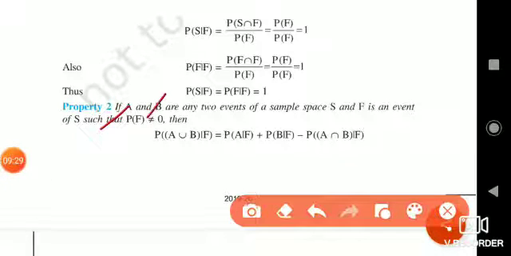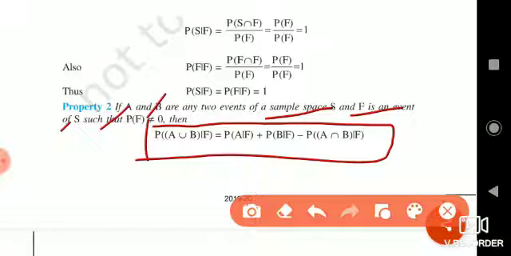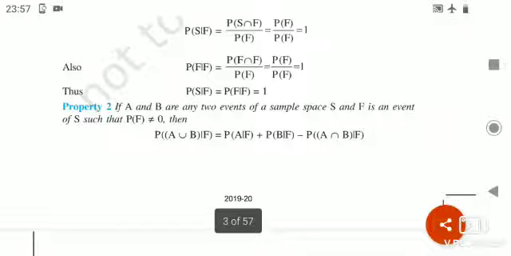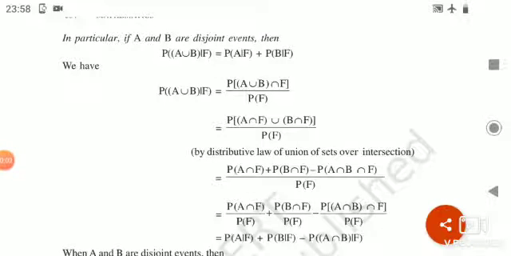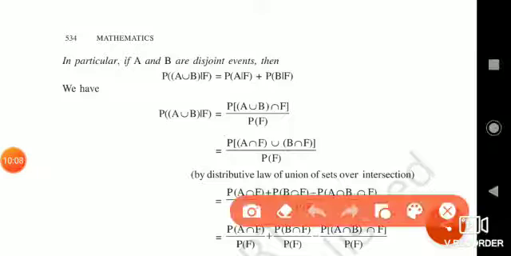Here, if A and B are any two events of a sample space S and F is an event of S such that P of F is not equal to 0, then let me prove that P of A union B given F is always equal to P of A given F plus P of B given F minus P of A intersection B given F. In particular, we also prove that if A and B are disjoint events, then P of A union B given F is equal to P of A given F plus P of B given F.